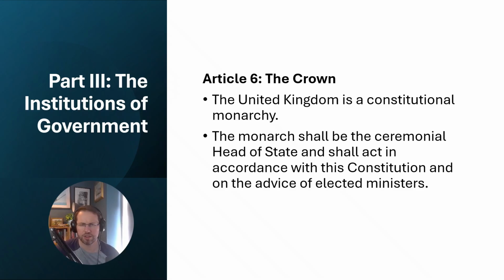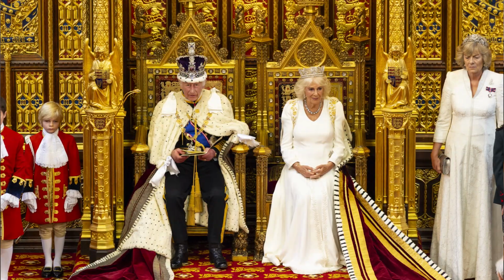The UK is a constitutional monarchy, and the monarch shall be ceremonial head of state and shall act in accordance with the constitution and on the advice of elected ministers. So this is the first time we've got a mention of the Crown. It's establishing the monarchy as a purely ceremonial role. The Crown needs to exercise its power on the advice of the ministers.